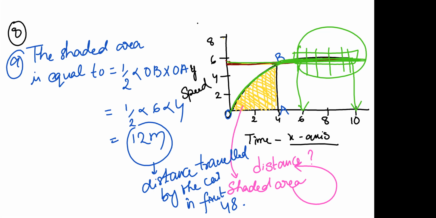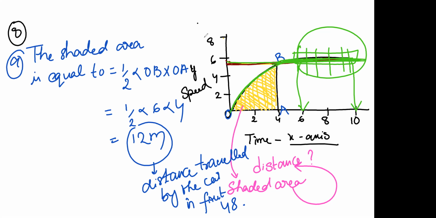In part B he is asking which part of the graph represents uniform motion of the car. So what is uniform motion? Equal distance traveled in equal intervals of time. If you look into the time interval, in which part of the graph can you identify uniform motion? Near 6th, I told you now.